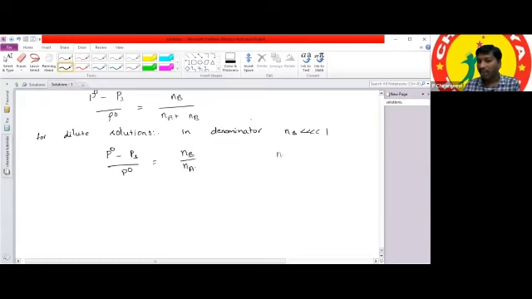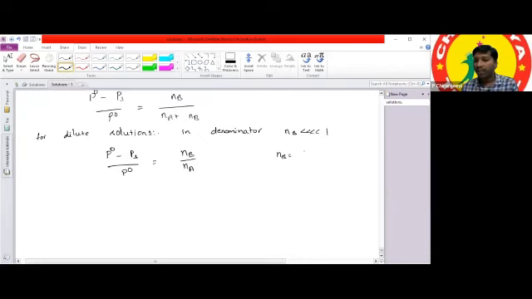Here, what is meant by NB? NB is the number of moles of the solute. How can we calculate the number of moles of solute? Any one of you?